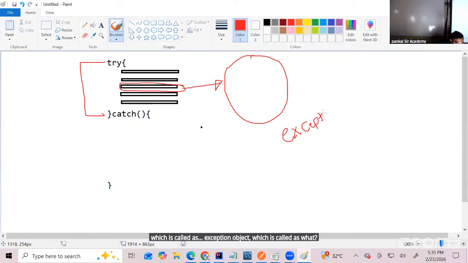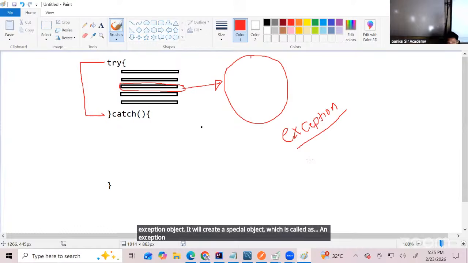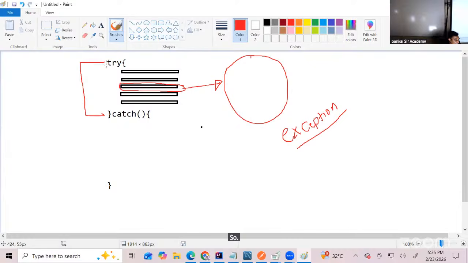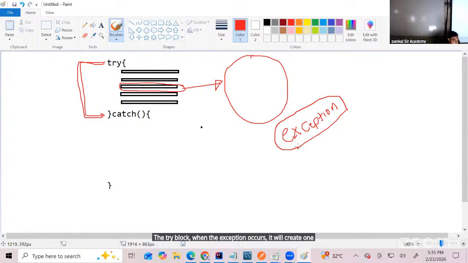Exception object. So whenever an exception occurs in your try block, it will create one exception object. And that object's address is given to the catch block.